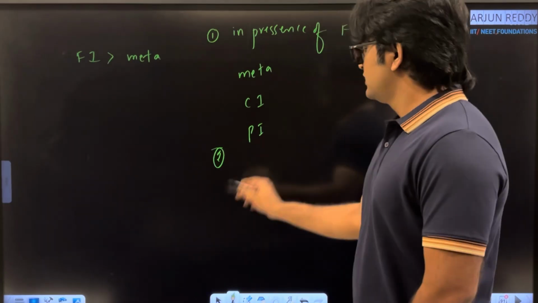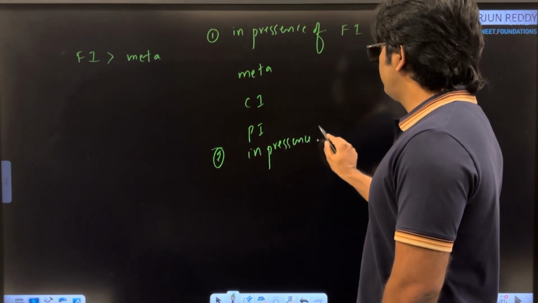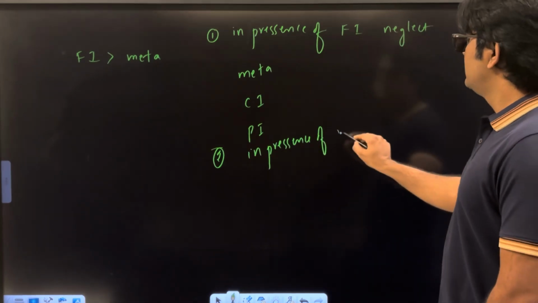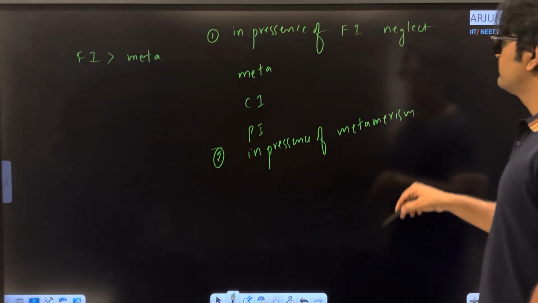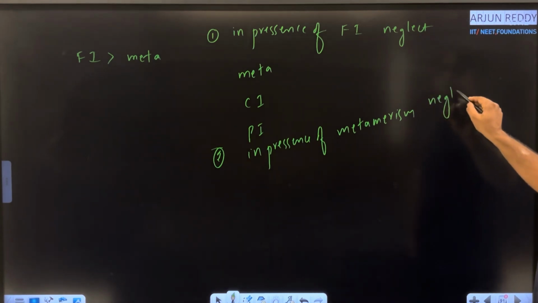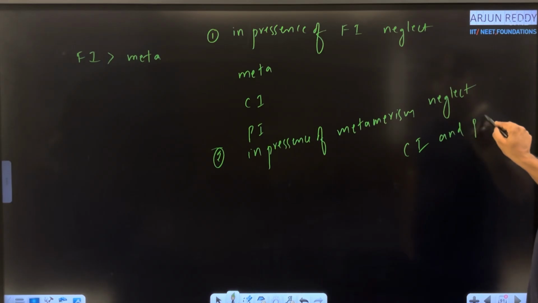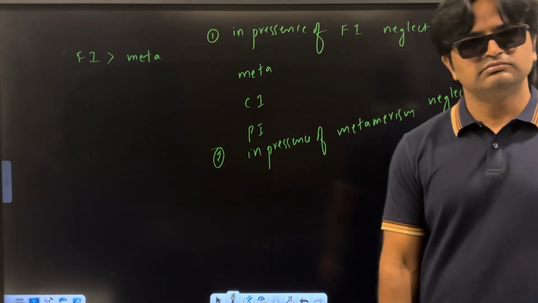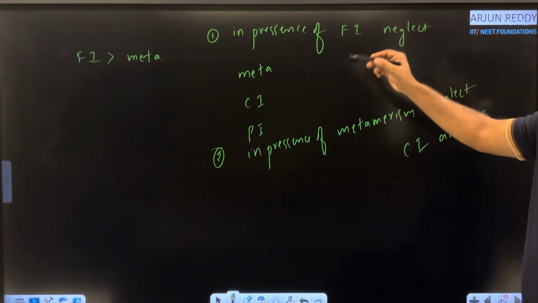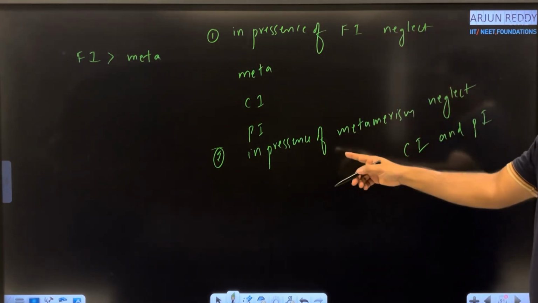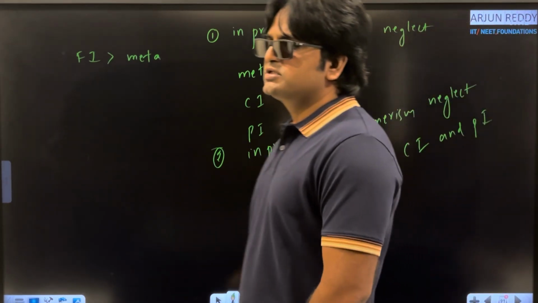Second point: in presence of metamerism, neglect chain isomerism and positional isomerism. In presence of functional isomerism, neglect metamerism, chain and positional isomerism. In presence of metamerism, neglect chain isomerism and positional isomerism.